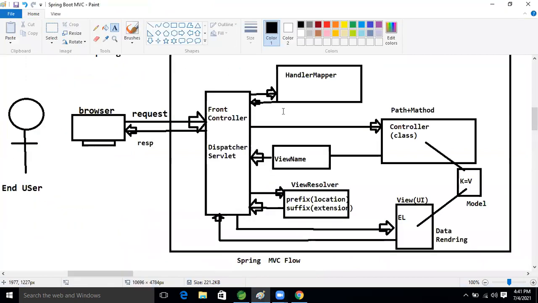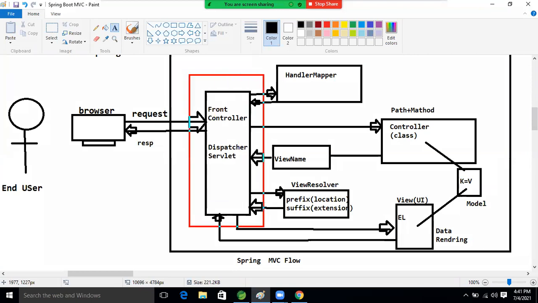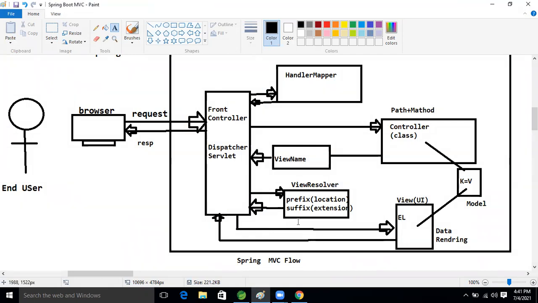So this front controller we are not configuring. So this front controller is becoming auto-configured, guys. It comes by default in the Spring Boot application. Yes, auto configuration. So now our burden is reduced or not.